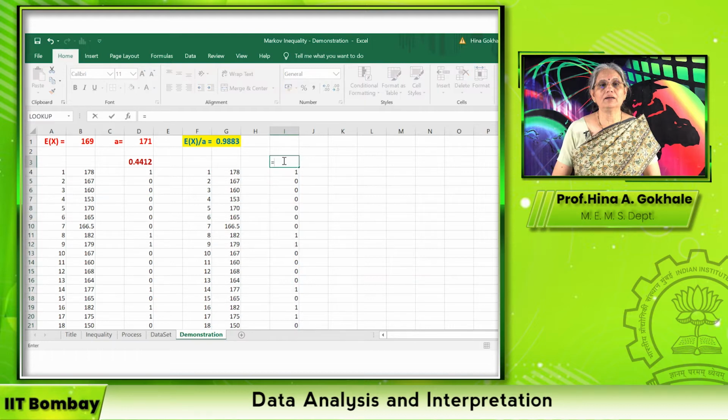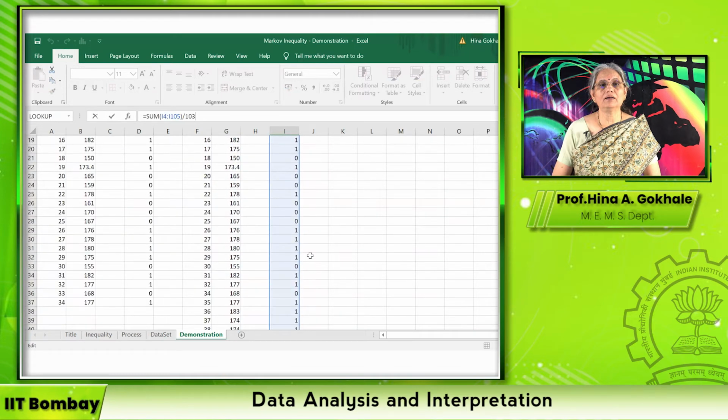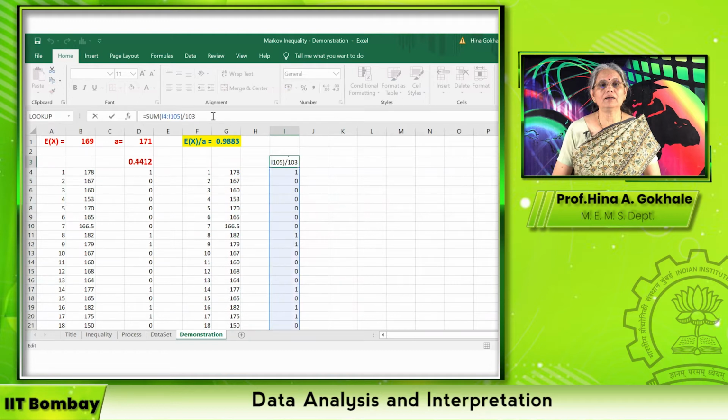Again, I say this is equal to the sum of these values. This will be up to 100 and roughly 105 because we are 2 points below, divided by 103, the total number of data points. Let us just make sure that we have selected all of them. So we can see it here. Yes, all the data points are selected and their sum is taken, and it is this. And let us make this equally bright and beautiful. So this is 14, make it bold.